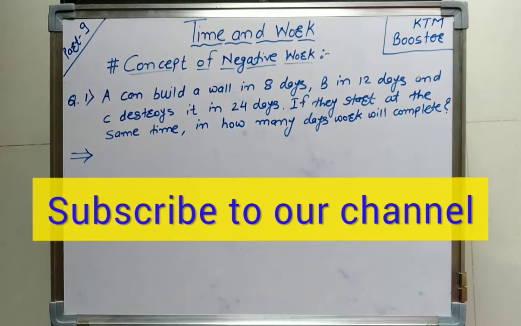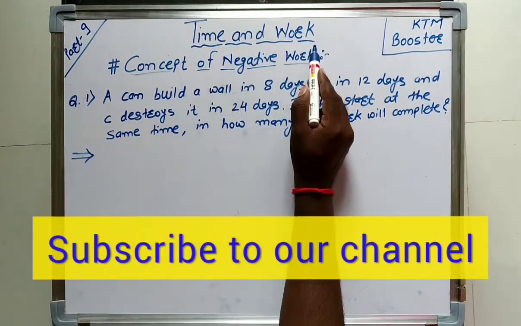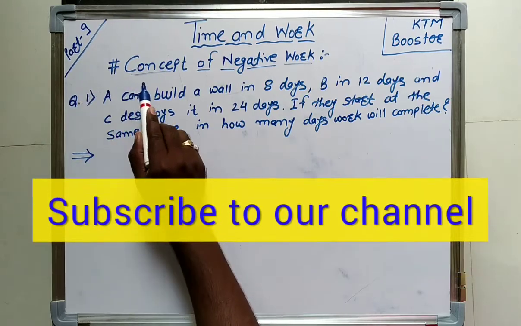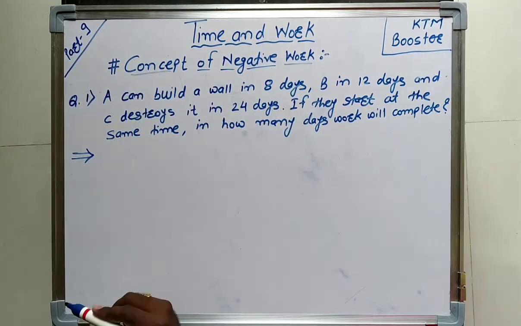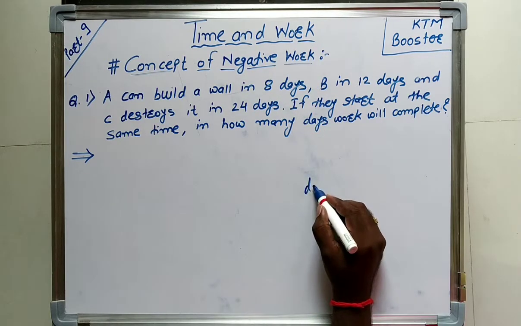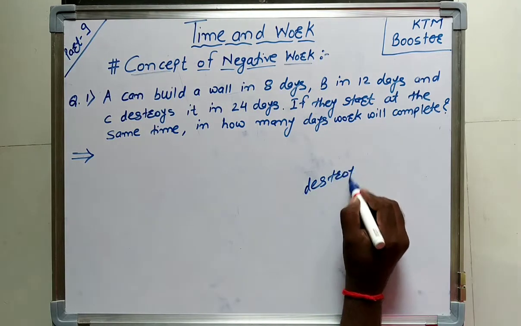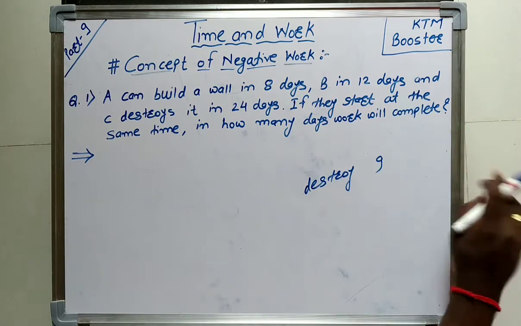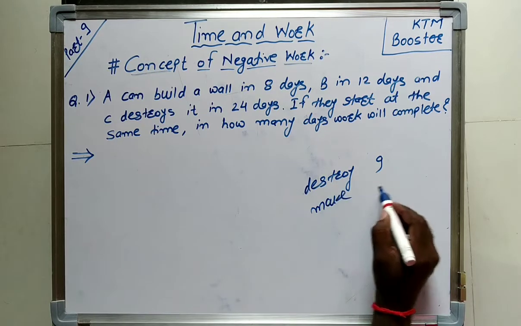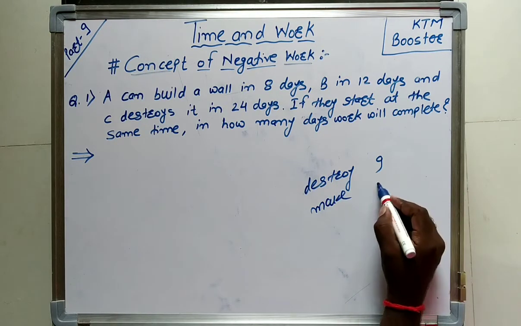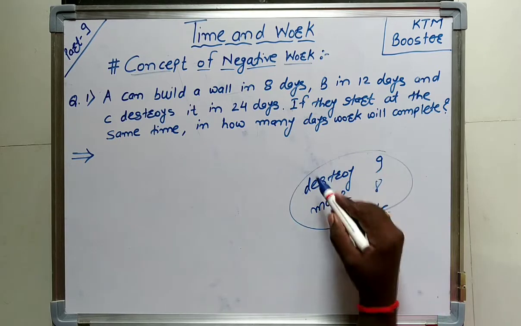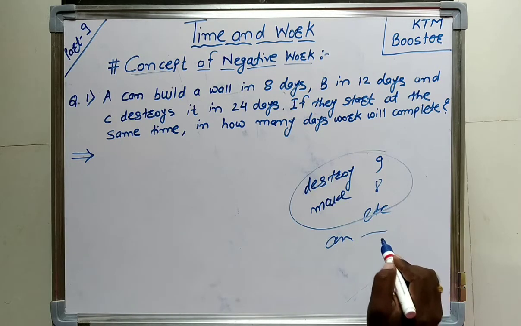Today we will be having the discussion on time and work topic part 9. In part 9 we will be discussing the concept of negative work. So what is the concept of negative work? Suppose one is going to destroy in 9 days and another one is going to make in 8 days, etc. Now in how many days the work will complete, that we have to calculate.